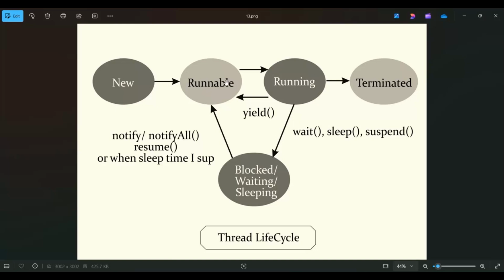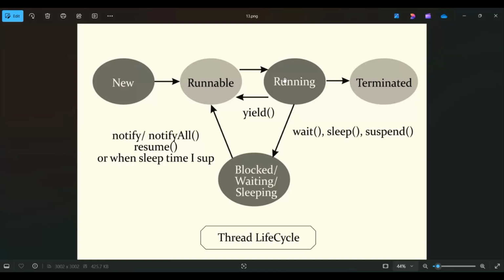Then in which case does a thread go from running to waiting state? There are some scenarios. Either you are calling wait, sleep, or suspend. At that time your running thread goes to the waiting state. If you are calling sleep, then it will go to the waiting state for some time interval. And once a thread goes to the wait state, then you need to call the notify, notifyAll or resume method to again come up to ready for execution. And then again it will come to the running state.